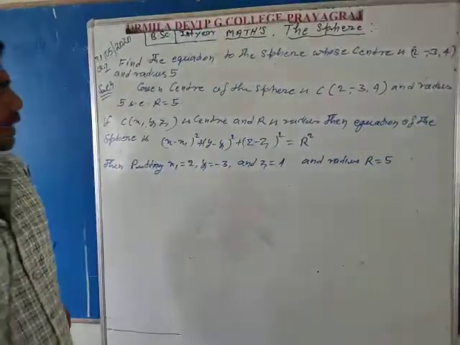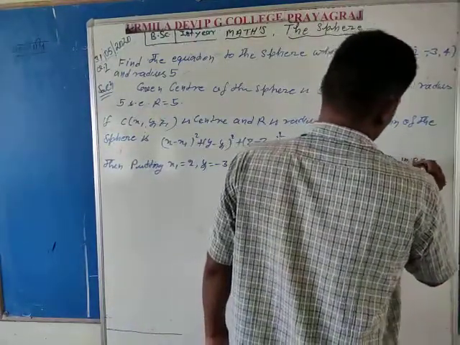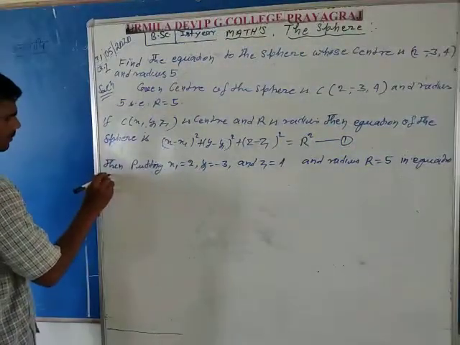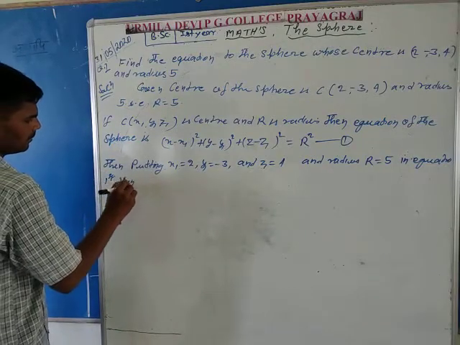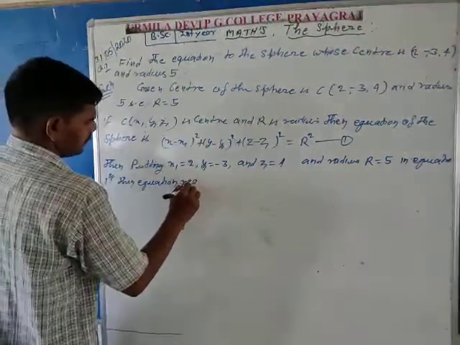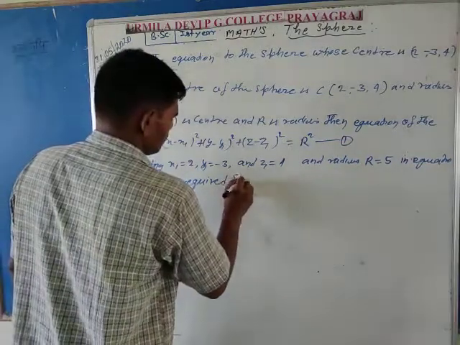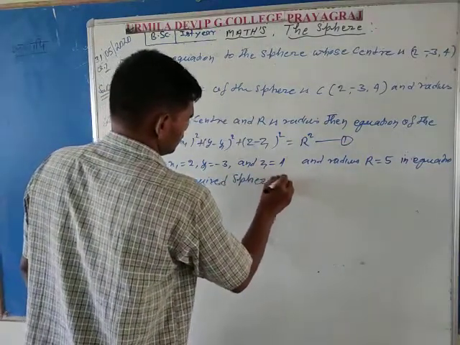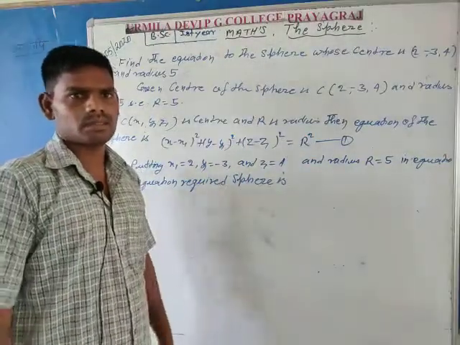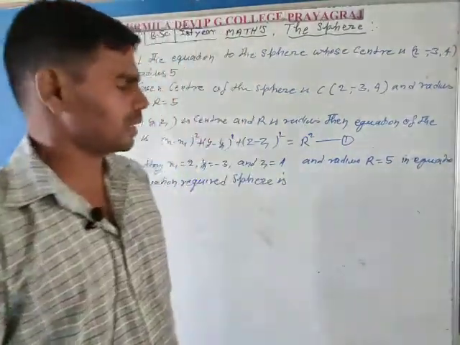Putting these values in equation first, here write this is equation first. Then the equation of the required sphere is, so putting all the coordinates of the center and the value of radius capital R in equation first.